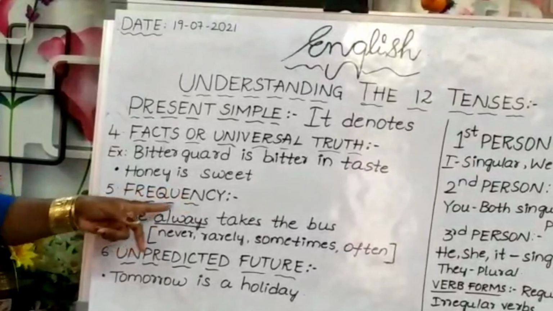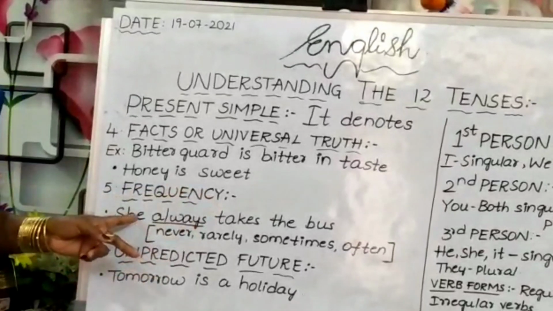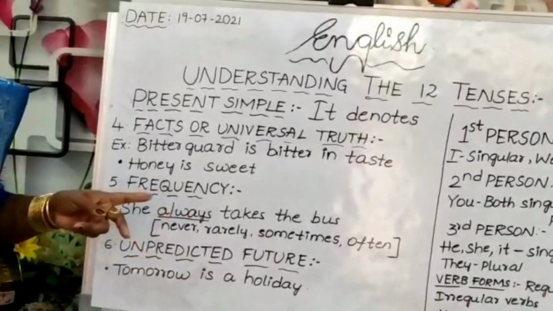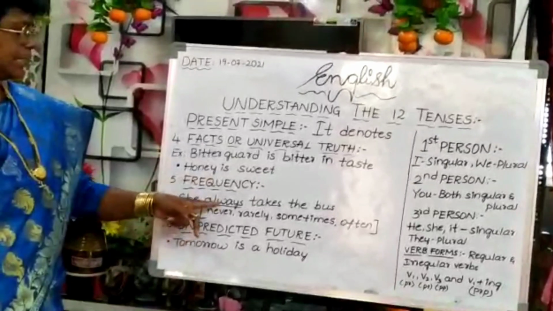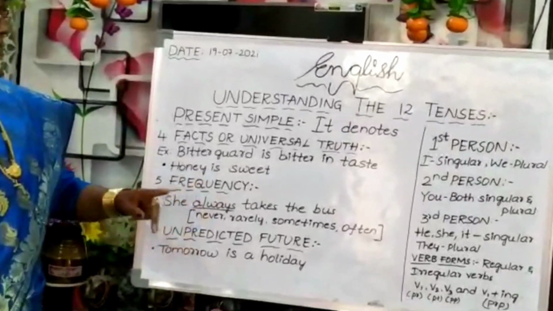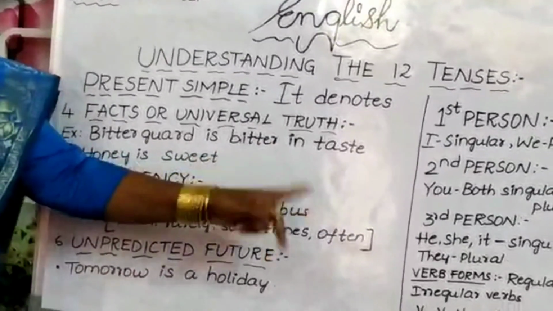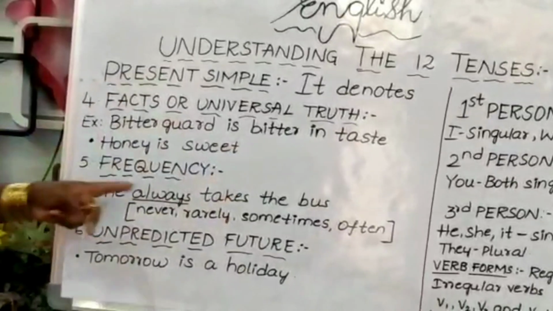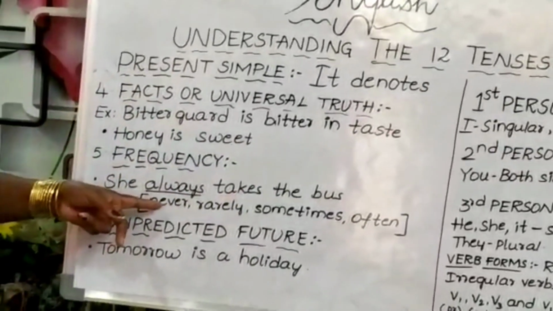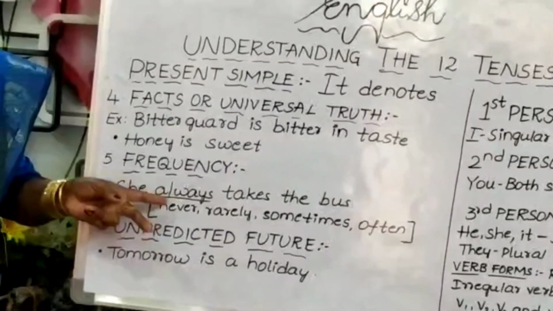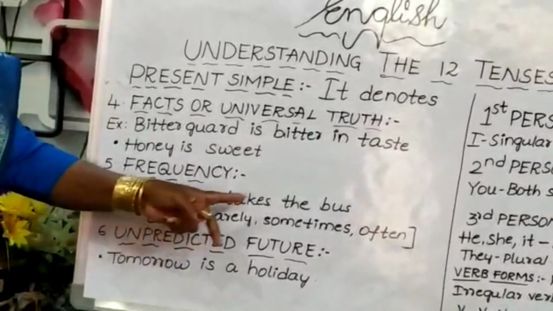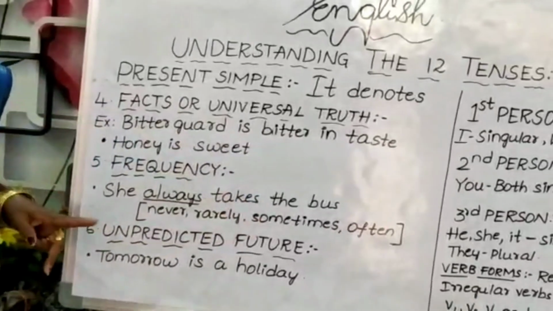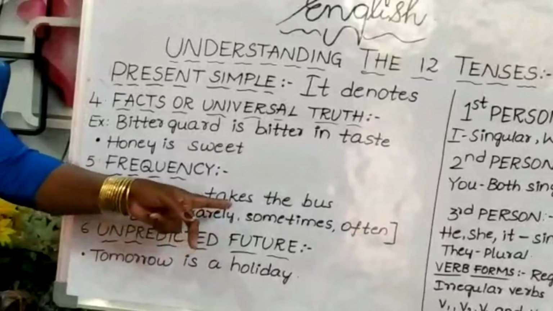Then come under frequency. She always takes the bus. Whenever we are using frequency, instead of always, we can use never, rarely, sometimes, often, such words. Okay? So, she always takes the bus. Instead of always, we can use never also. She never takes the bus. She often takes the bus. She rarely takes the bus. So, frequency, these are the words we can use.